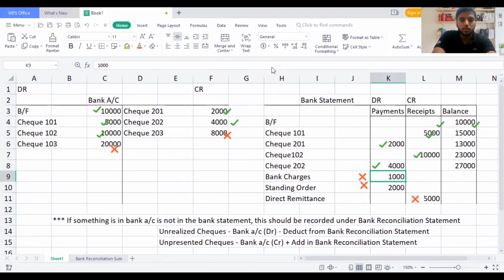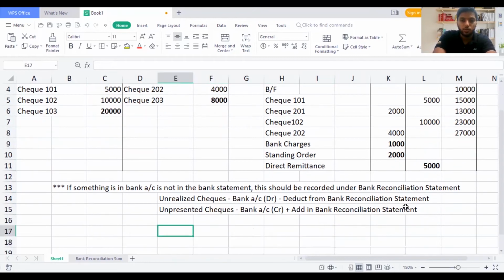So I'll bold this down, what is not there. So even if it goes wrong, it won't be a problem for you. So you can write in a different pen if it is not there on your paper. Now you can see that bank charges, standing order and direct remittance are there in the bank statement, but not there in the bank account. Now what you should do, I'll put another note.